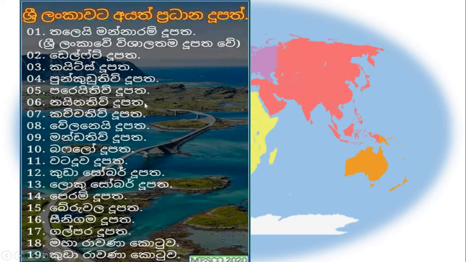These are some of the islands located around Sri Lanka, and these islands belong to Sri Lanka. Talaimannar is the largest island in Sri Lanka. You can see Delft, Kites, Punkudathivu, Paraithivu, Nainathivu, Katchatheevu. These islands can be seen around the northern part of our country. If you visit Jaffna, you can visit some of these islands, right? If you visit the down south, you can find Seenigama Dupata island near Hikkaduwa, and you can see one of the famous Devalas called Seenigama Devalaya there.